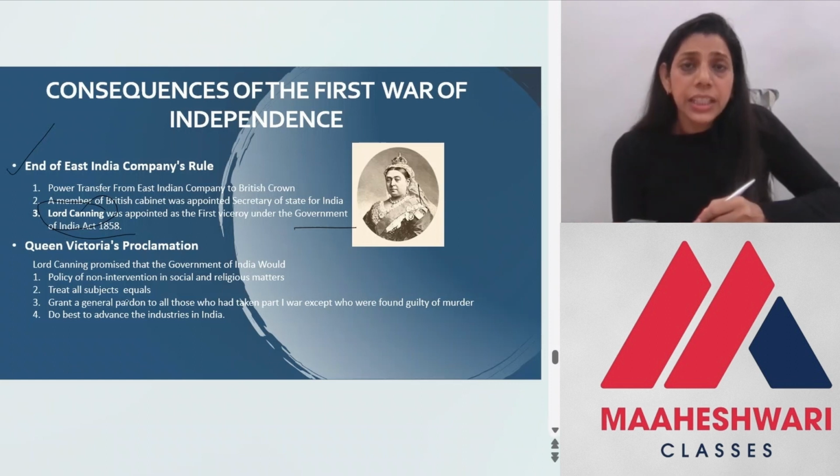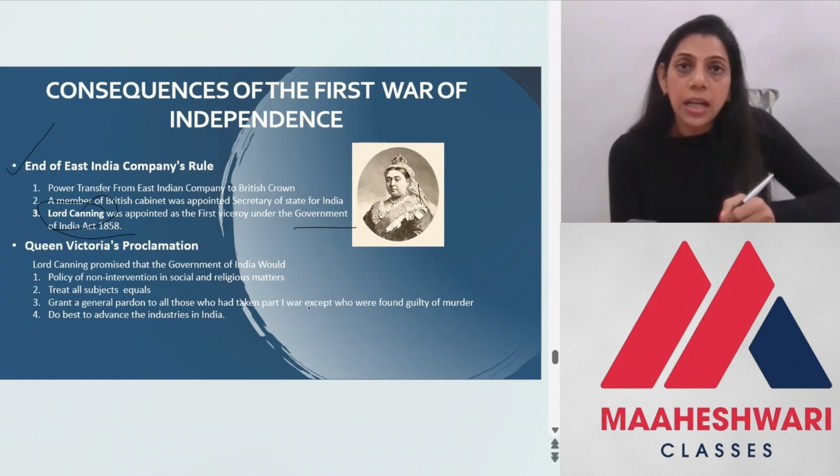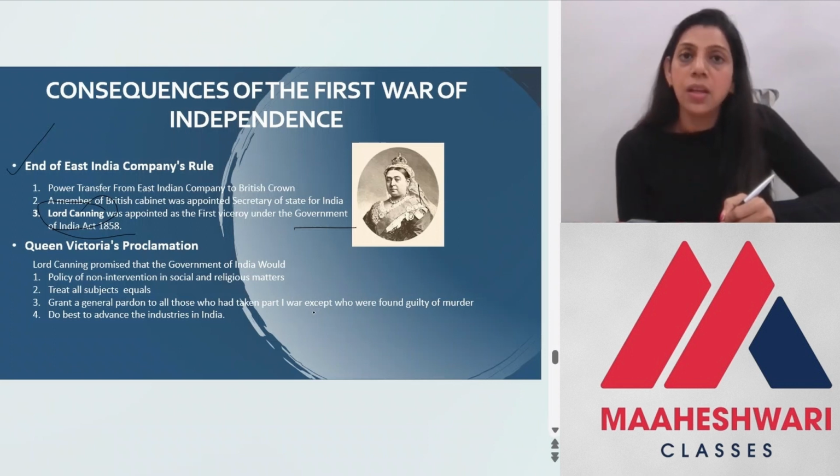Now, they also decided that they would grant pardon to all those who had taken part in the war. हर उस व्यक्ति को माफी मिलेगी जिन्होंने किसी भी ब्रिटिश सोल्जर्स को जान से नहीं मारा है. If there is no blood on the hands of the Indian people, like for killing the white people, then they would be granted pardon.